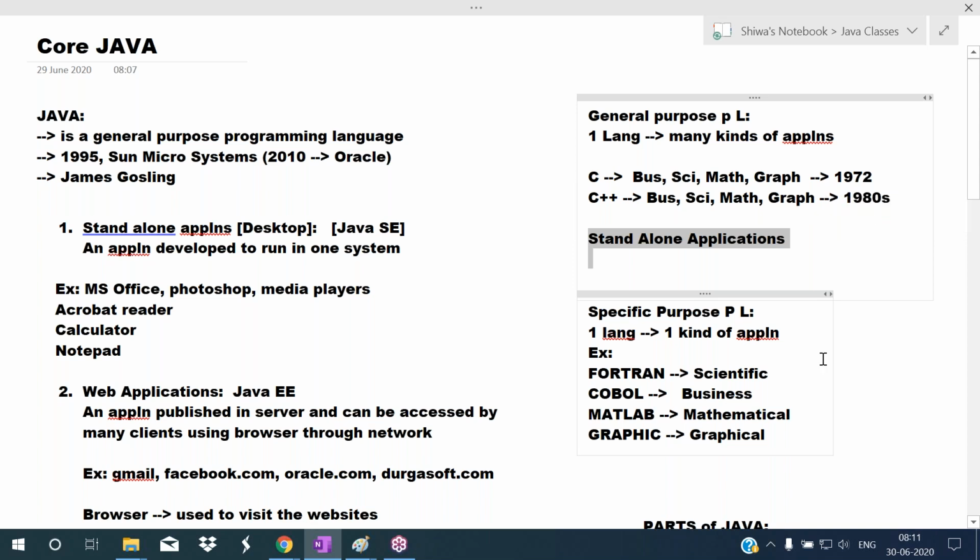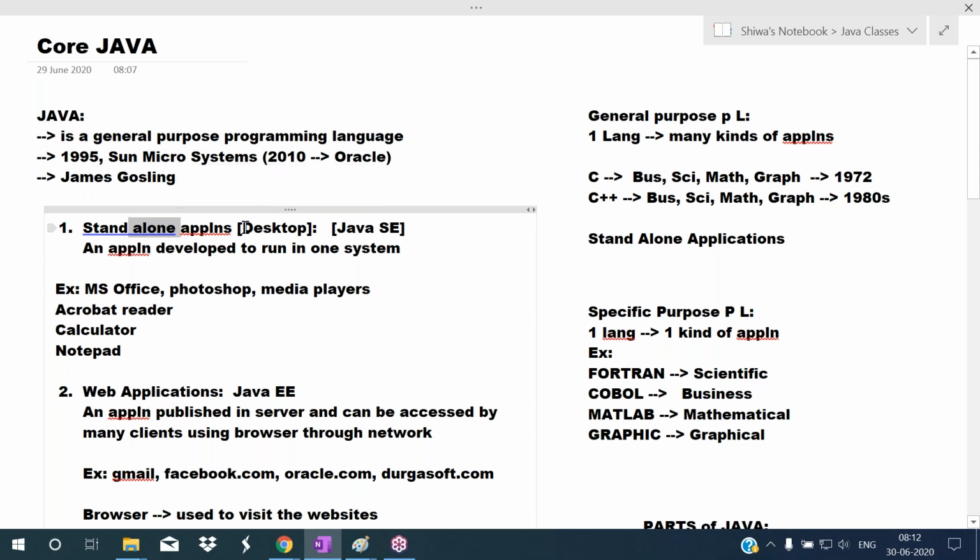So a standalone application is developed to run in one system. That software must be installed in the machine to use that application. So to use the application, it must be installed in the machine, then only we can use it. It is intended to run in one system. In the system, we have to install the software, then use it. Such types of software are called standalone applications, like MS Office, Photoshop, Acrobat Reader, Calculator, Notepad. All these are standalone applications only. Standalone applications can also be called desktop applications. So using C++, we can develop standalone applications only. We cannot develop web applications or mobile applications.